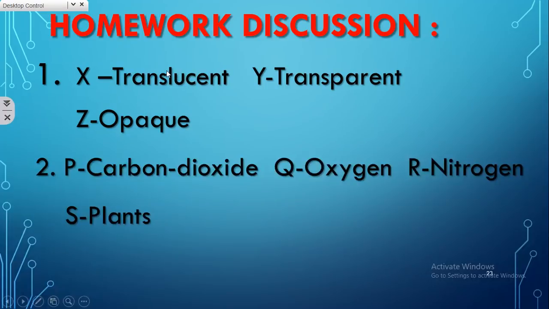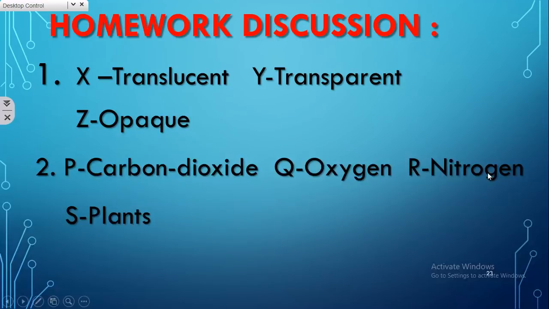See, many got confused with X and Y. And some gave examples like glass, wood and all, but these are the exact answers for that question. And the second question answers are P carbon dioxide, Q oxygen. Many gave correct answers for these 2, but confused with R and S.